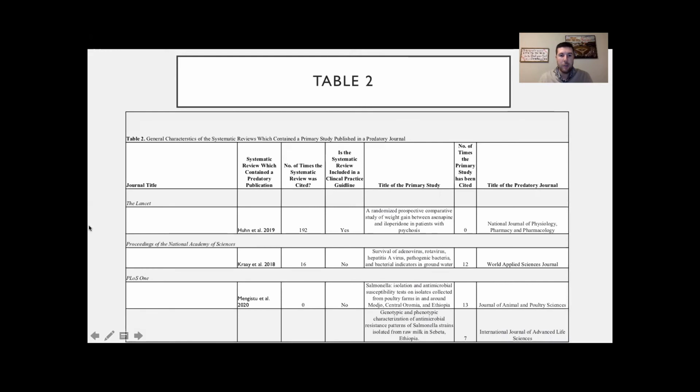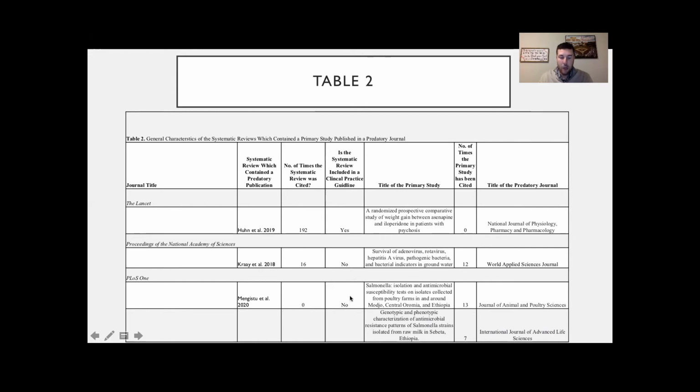Here on table 2, we went into a little bit more of the general characteristics of these systematic reviews that happen to have a predatory journal. So here we actually evaluated again if the systematic review might happen to be included in a clinical practice guideline. And unfortunately, we did happen to find one of the systematic reviews that had a primary study published in a predatory journal was indeed included in a clinical practice guideline.